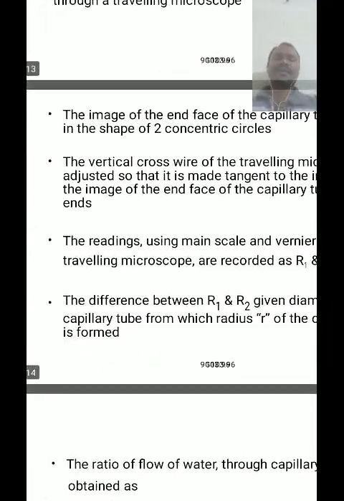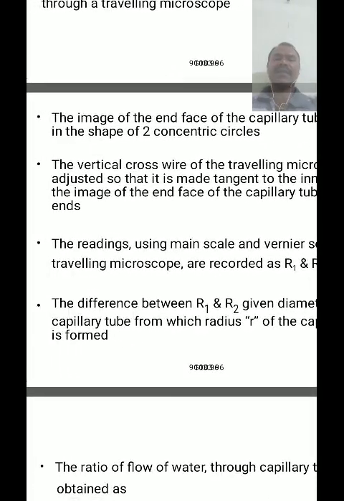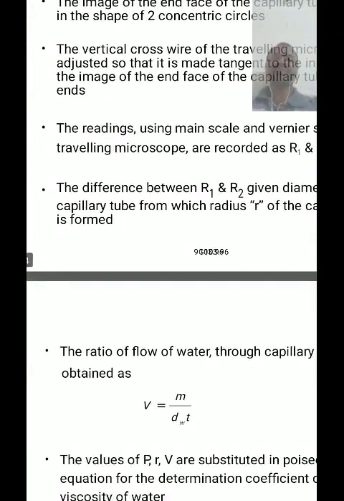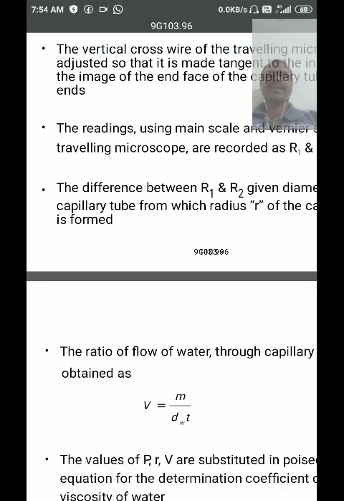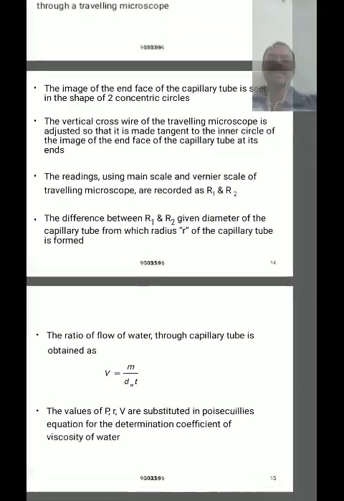The readings using the main scale and vernier scale of the traveling microscope are recorded as R1 and R2. The difference between R2 and R1, that is R2 minus R1 or R1 minus R2, gives the diameter of the inner circle of the capillary tube.